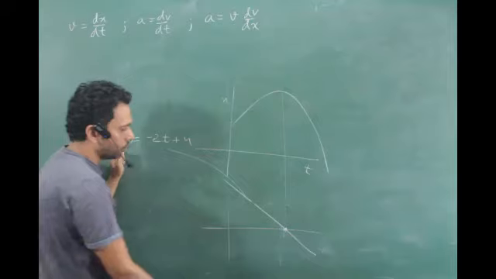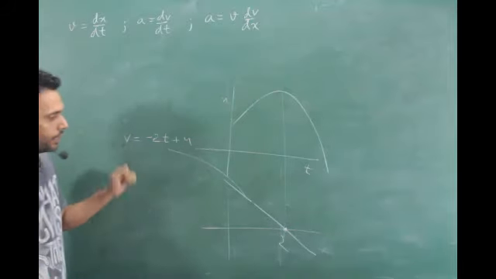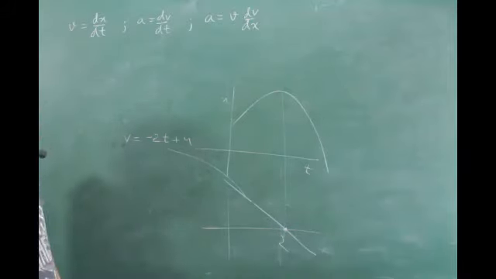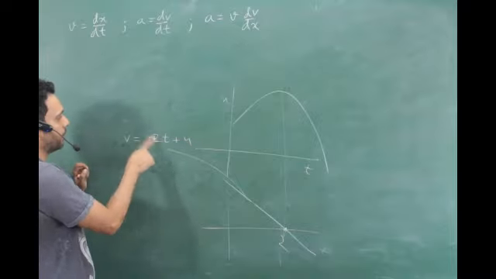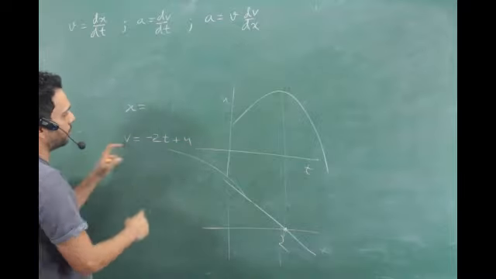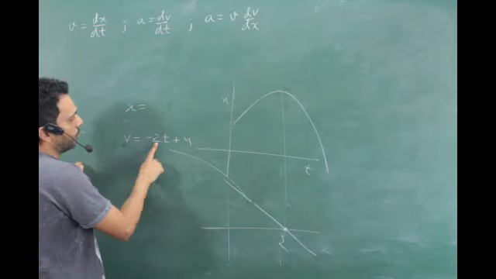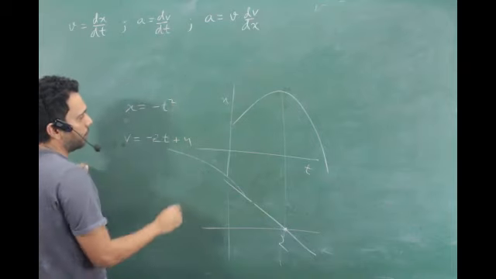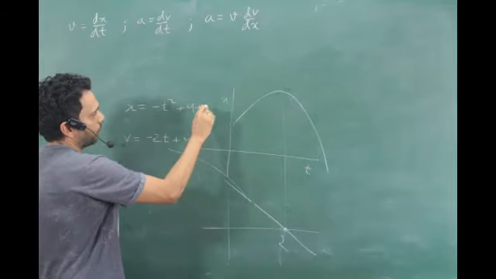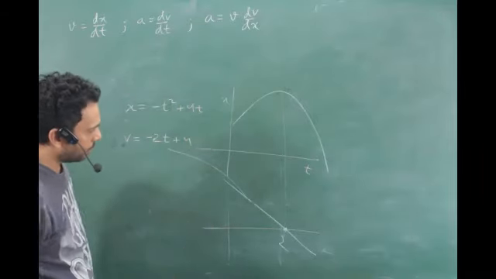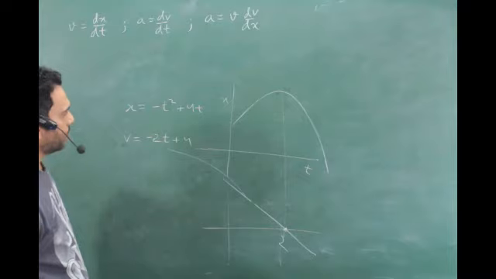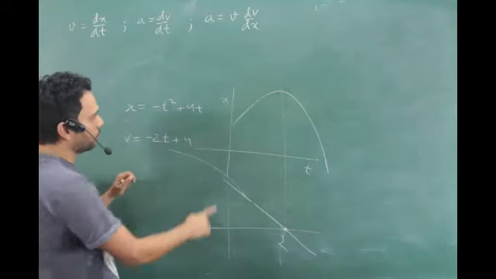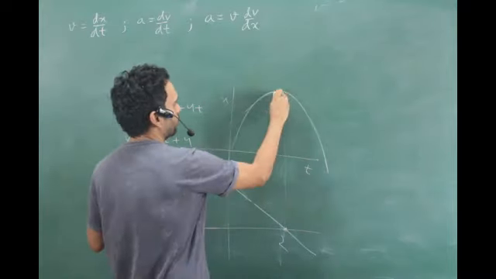At t is equal to 2 seconds. If you integrate this and get the displacement, x is equal to how much? Minus 2t square by 2, so minus t square plus 4t, right? And the limits: at x is equal to 0, t was equal to 0.